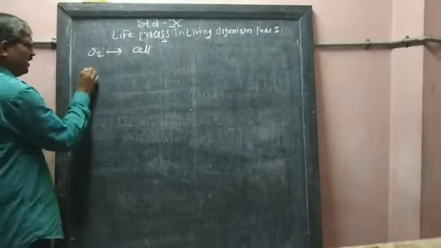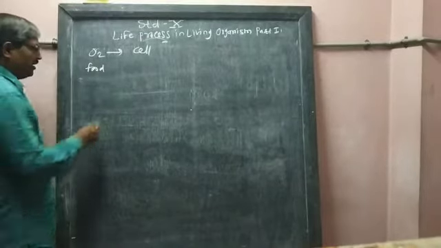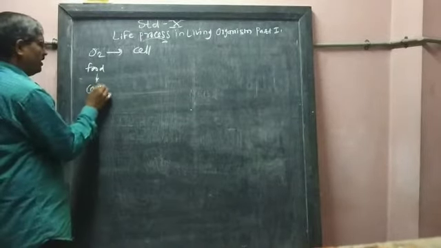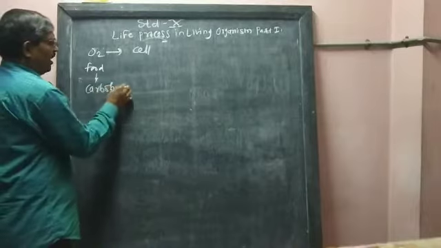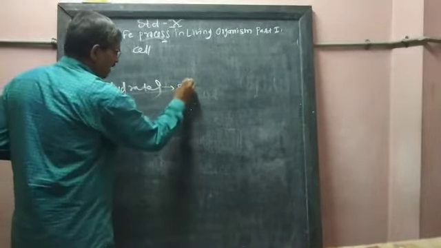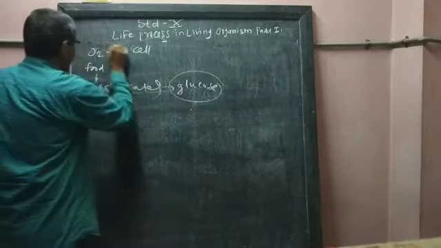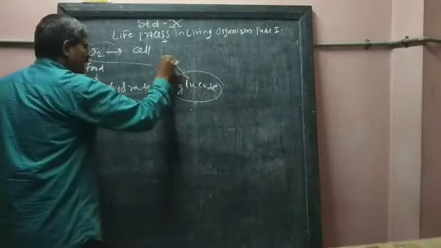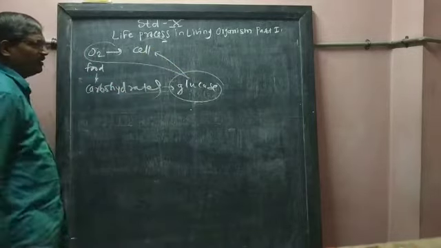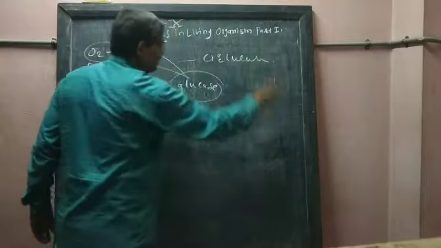No. Side by side, food is needed, the food which you are eating. Suppose we have eaten carbohydrates, these carbohydrates are converted into glucose. Then this glucose and this oxygen are carried to every cell with the help of the circulatory system.